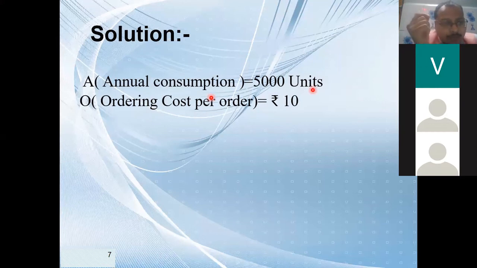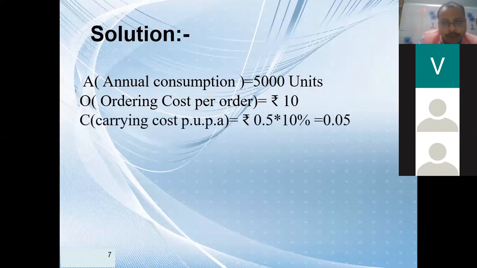Now what is C? Can you tell me what is C? 0.5 is the price of the unit, beta. It is not the carrying cost. The carrying cost is 10% of the material unit cost, 10% of the material price. So the material price is 0.5, so carrying cost will be 10% of 0.5, beta. It is 0.05. Understood? Yes or no?